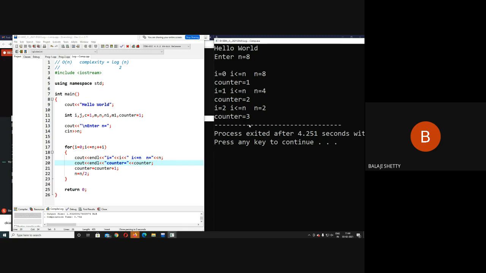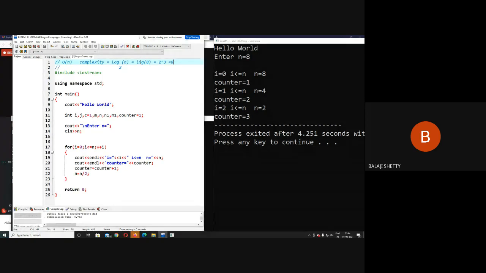So how many times was this loop executed? Here the loop executed log 8 to the base 2 times. What is this? It is nothing but 2 raised to 3 equal to 8.